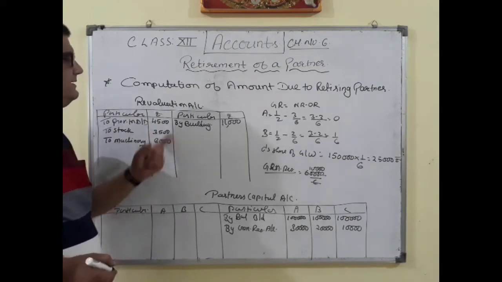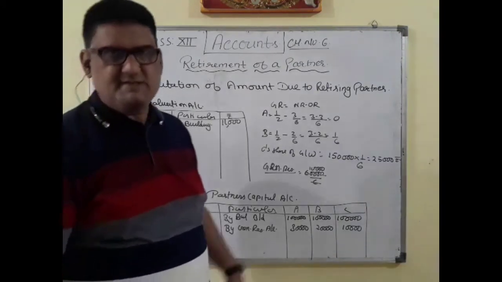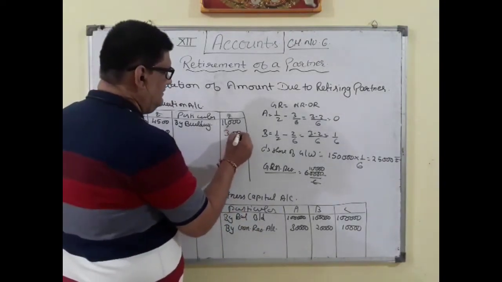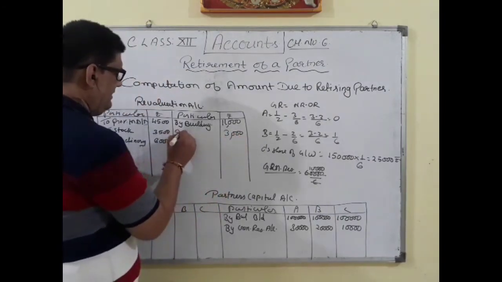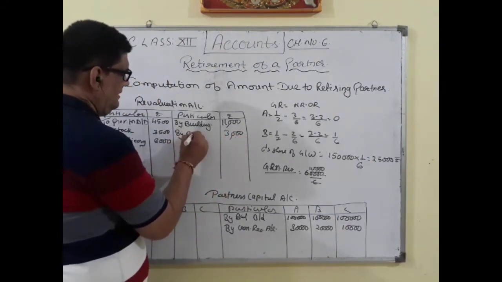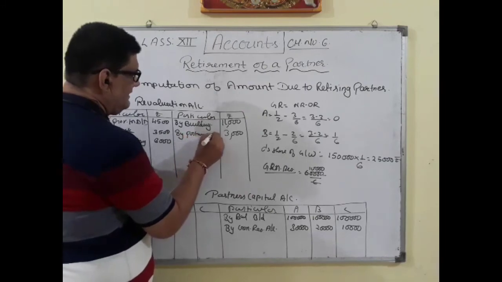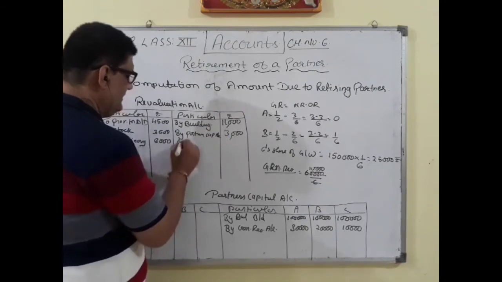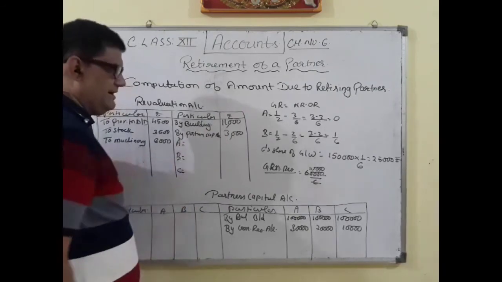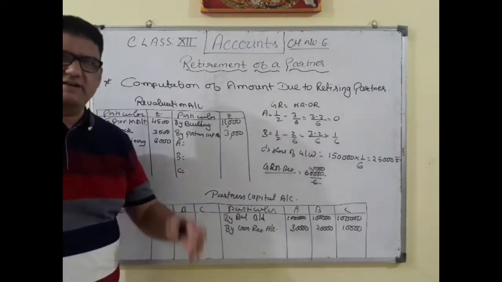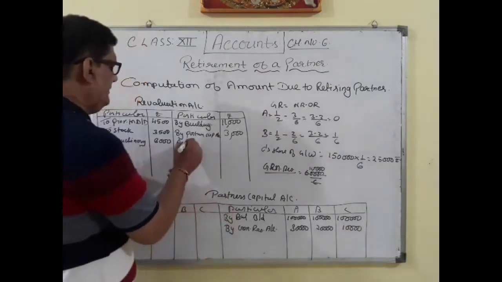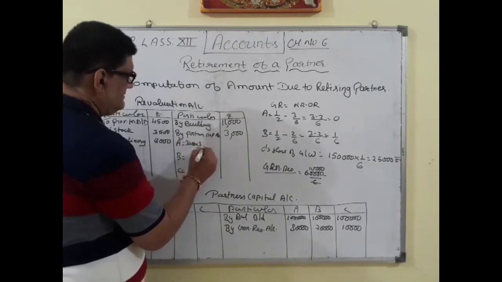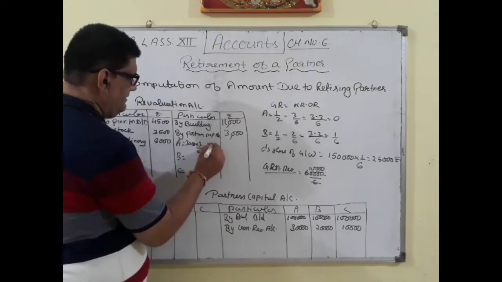14,000 on debit side and 11,000 on credit side. So there is an overall loss of 3,000 rupees. So by partners' capital account A, B and C, this 3,000 rupees will be divided among A, B and C in the old profit sharing ratio, that is 3, 2 and 1. So A will get 3/6. So that will be 1,500.